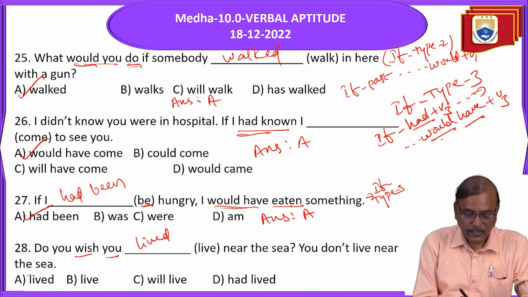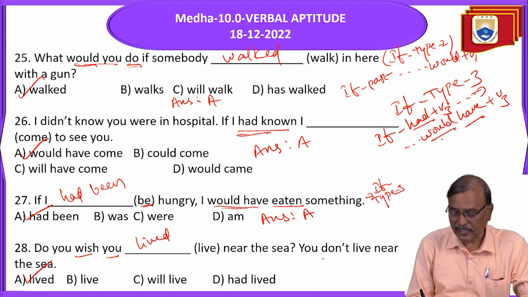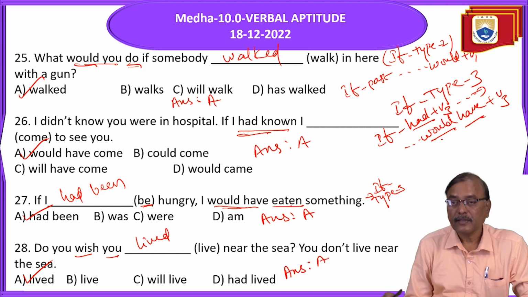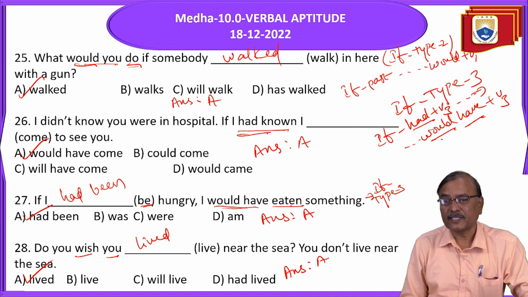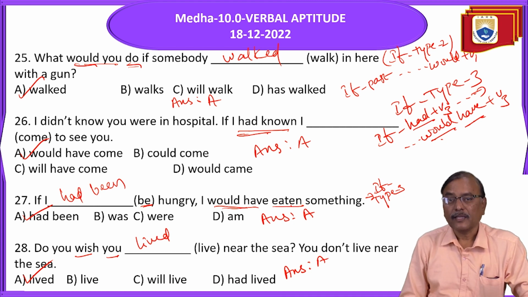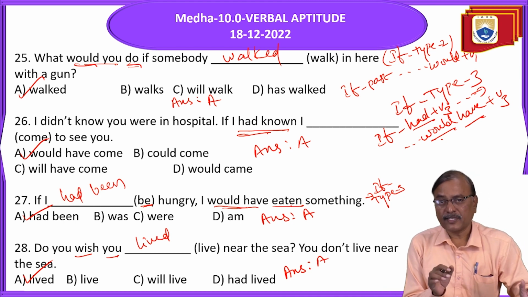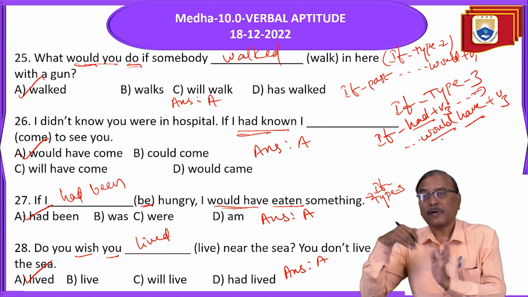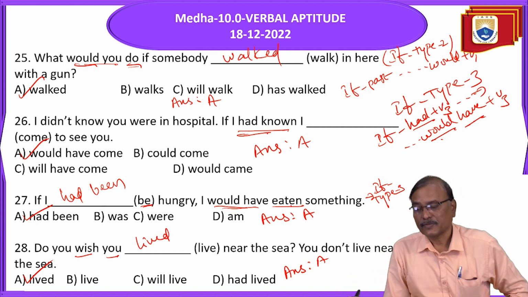You lived. Answer is A. If it is a past wish, the word wish should be followed by subject plus past perfect. Is it clear?